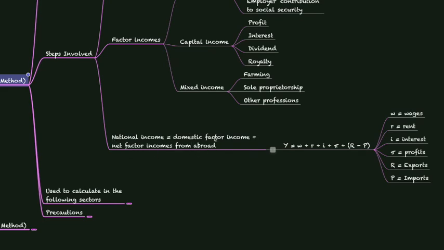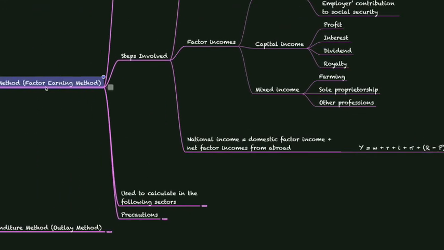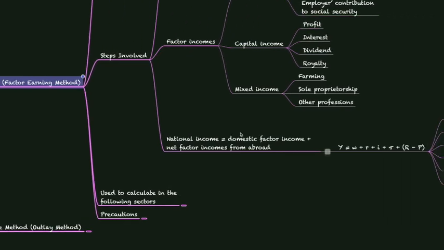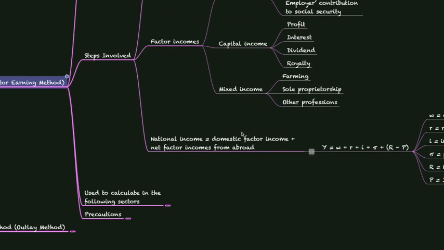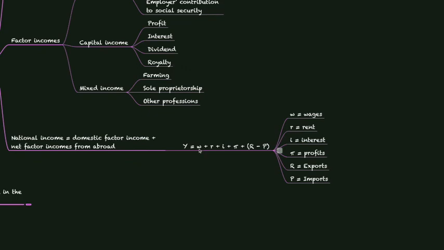So when we add both the incomes together, since this is actually a factor earning method or income method, we are adding both the incomes, that is income earned inside the country and income earned from countries abroad. The formula used here is national income Y is equal to W plus R plus I plus pi plus R minus P.